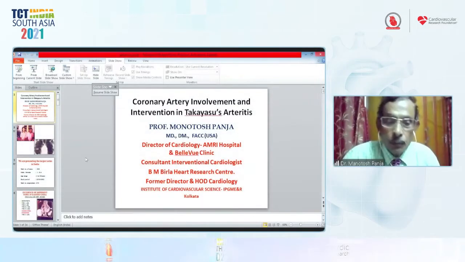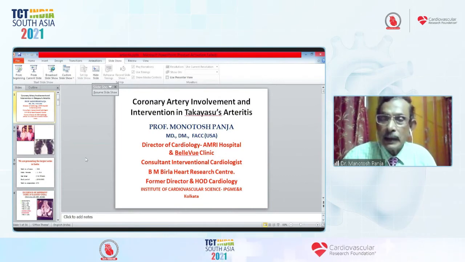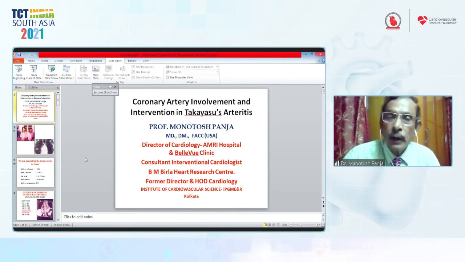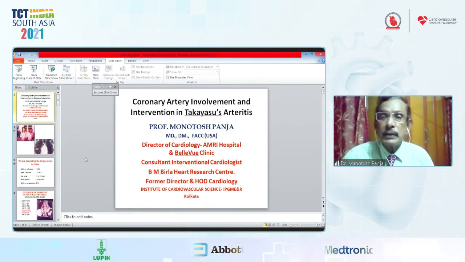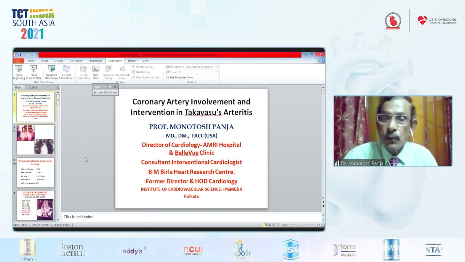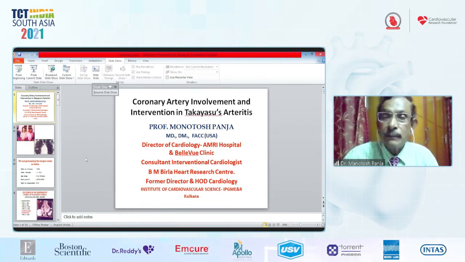For the last 2 days we have been talking about atherosclerotic disease, coronary artery disease. Now I am talking about inflammatory disease of the coronary artery and how we will manage it. Takayasu arteritis is an inflammatory disease with a special predilection for young females, and it involves the coronary artery as well.